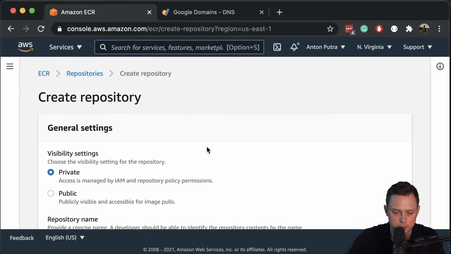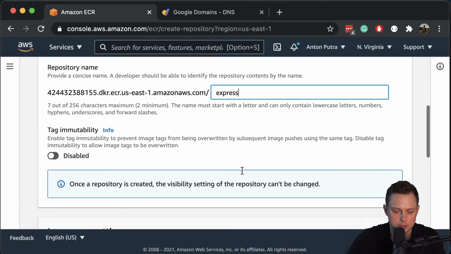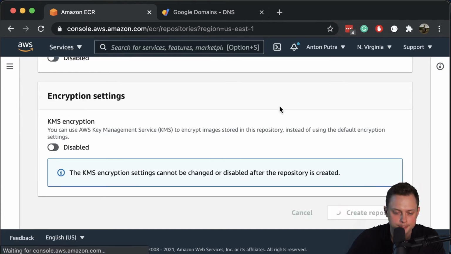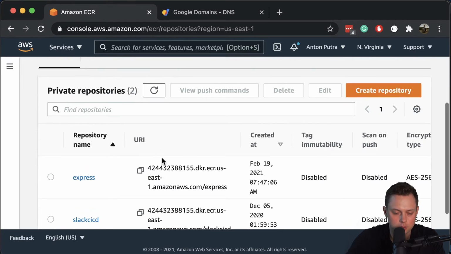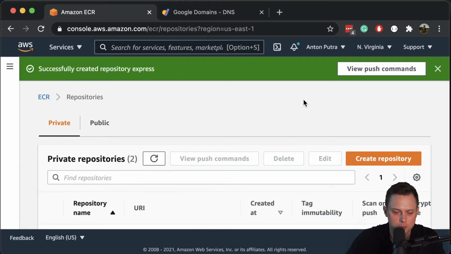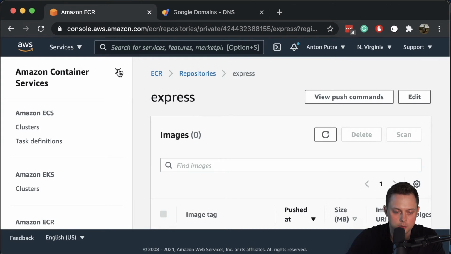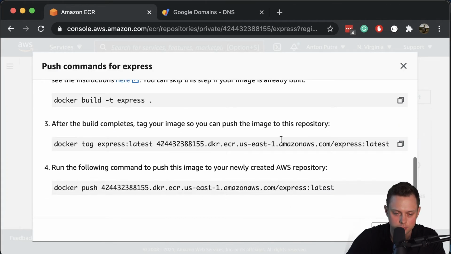Okay, let's go ahead and create the private repository, and let's give it the name Express. And everything else we will leave as is. So let's create repository. And here, if you don't know how to upload the images, on the top there's a very useful command that you can use. For example, let's go to the Express repository, and you can click on view push commands, and this will tell you how to upload the image.